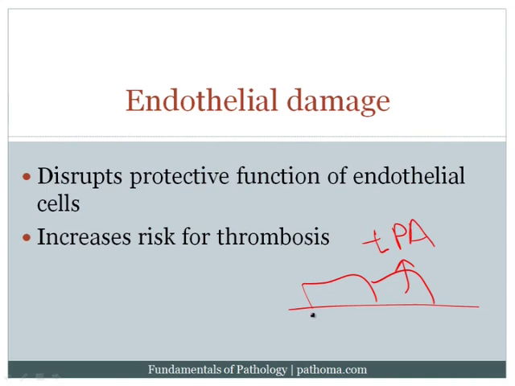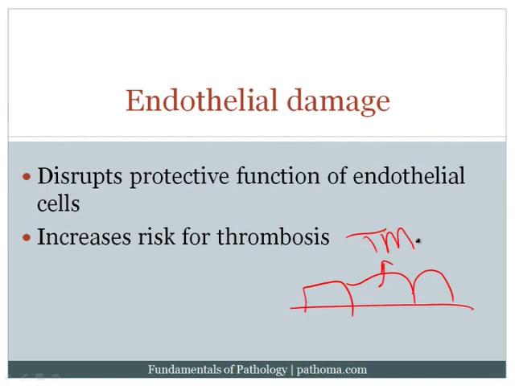And the final molecule that I want to discuss that's secreted by the endothelium is something called thrombomodulin. Now, what does thrombomodulin do? Thrombomodulin takes thrombin and modulates its activity to do something else. Now remember, what does thrombin do? Thrombin is the product of the coagulation cascade that converts fibrinogen to fibrin, which then allows for cross-linking of the fibrin to produce the stable platelet fibrin thrombus.